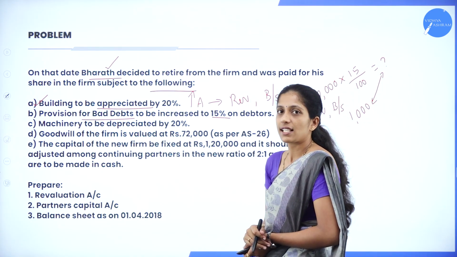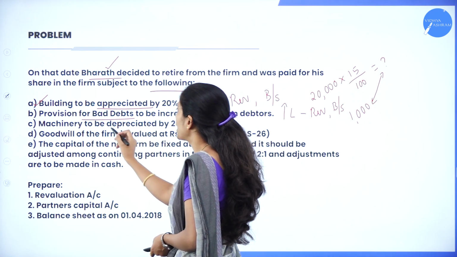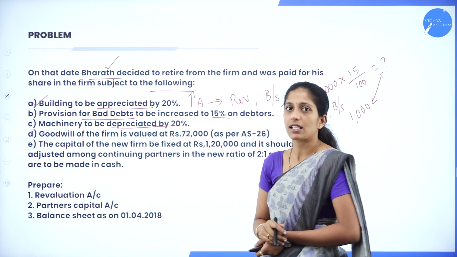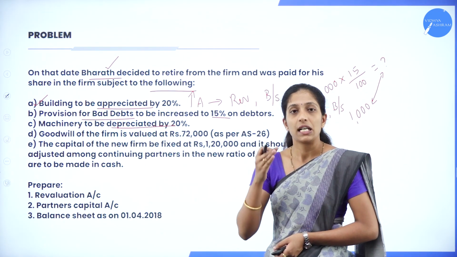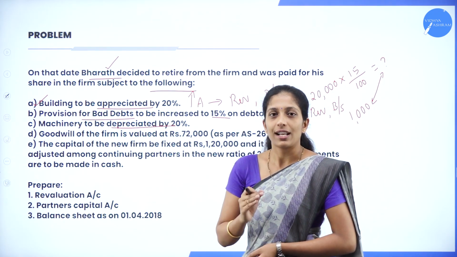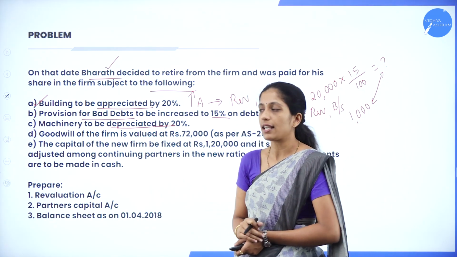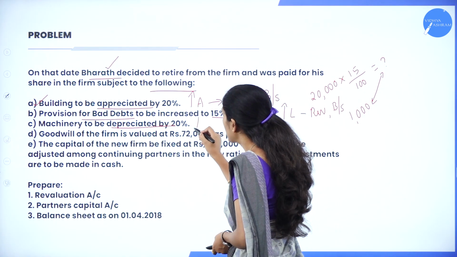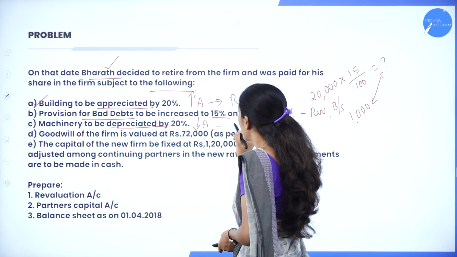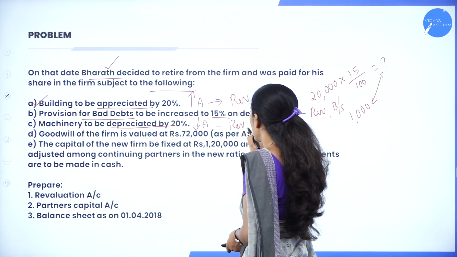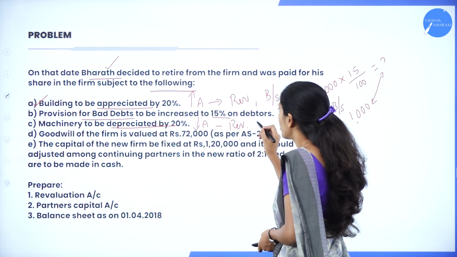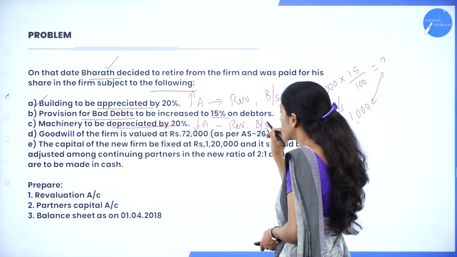Now moving on to the next adjustment, machinery to be depreciated by 20%. So depreciation means what? Decrease in the value, right? So decrease in the value of machinery. Machinery is an asset. So what does it mean? Decrease in asset. So where do we record? We will record in revaluation account once, and we will record in the balance sheet.